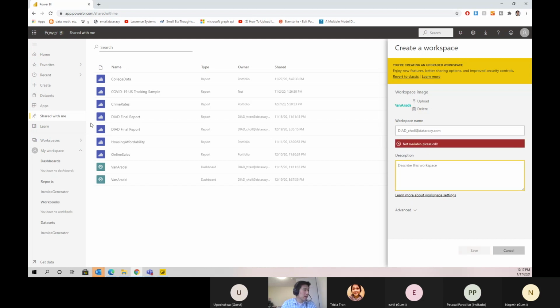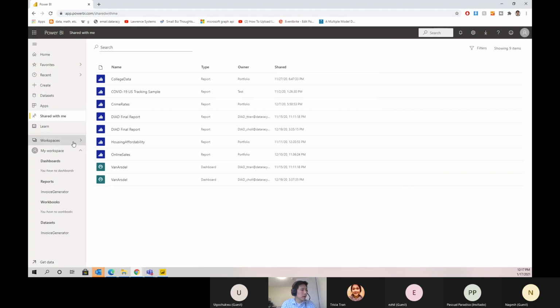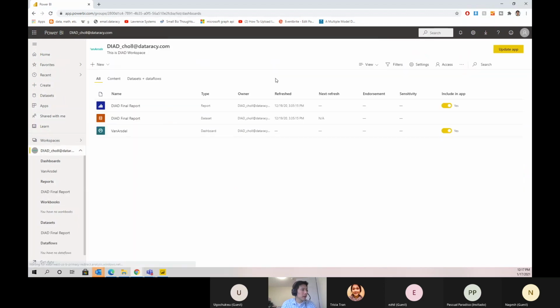I think I already created one, so I'll just navigate to mine once we get there. In the description text area, type "this is DIAD workspace." After you're done, go ahead and click Save. So I'm just going to go to the one that I had created earlier. You can check that. I think that's old.